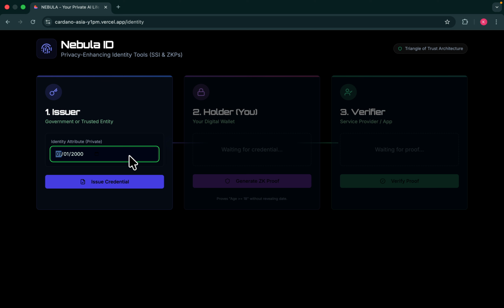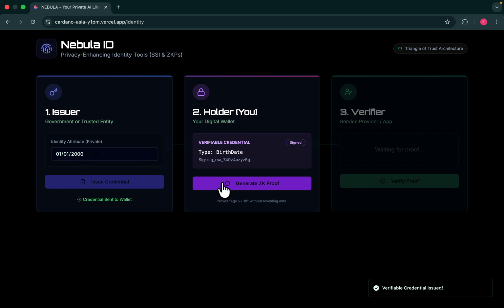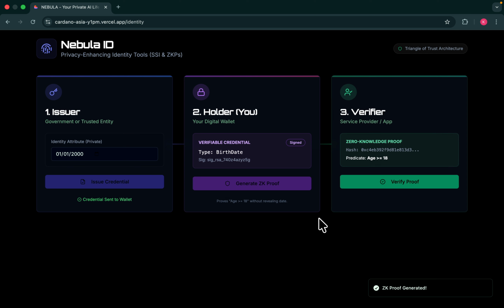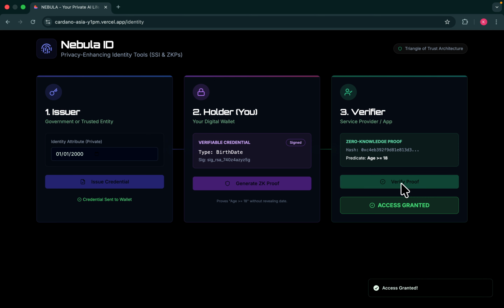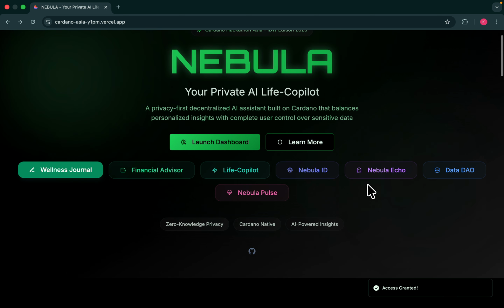For example, we have an identity, like if we add the date of birth of any person, we can issue a credential based on that, and it shows the type is birth date. Then it will give a verify. Age uses a predicate, giving a hash value as well as the predicate, greater than 18, so we can verify that proof, and access is granted. So that is a basic example of how we can integrate a voter system into this project.